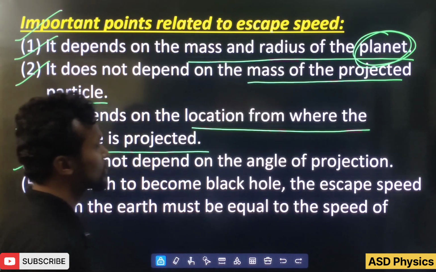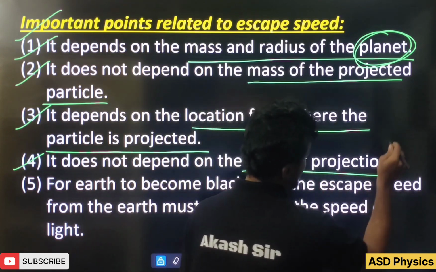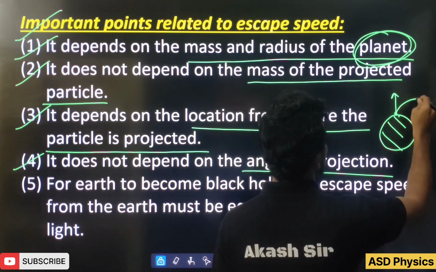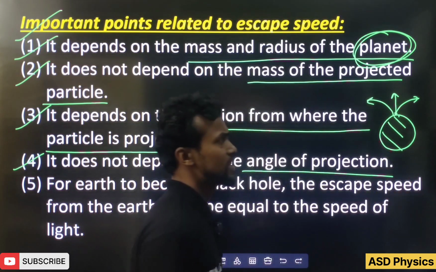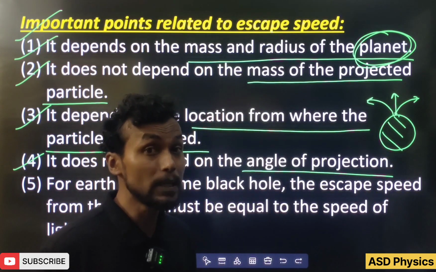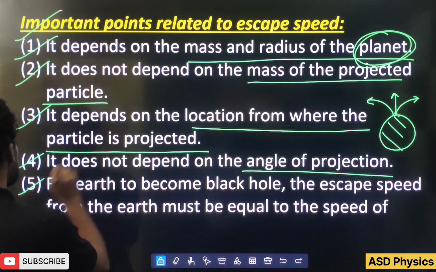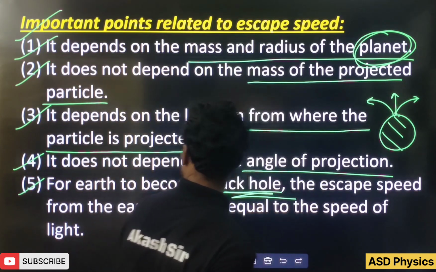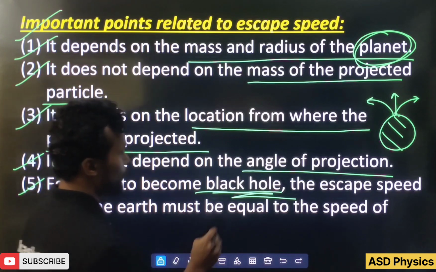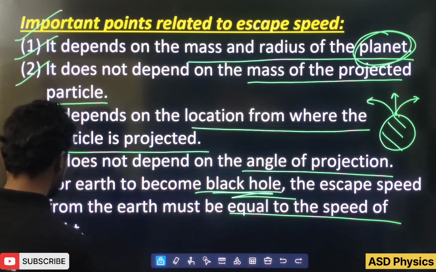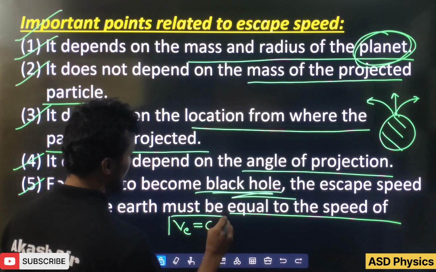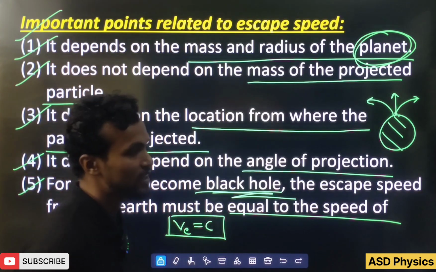Fourth, it does not depend upon the angle of projection. That means if this is the planet, you can throw in any direction, in this direction, this direction, or this direction. That's why we are using the word escape speed. Last one, students, very important concept: for Earth to become a black hole, the escape speed from the Earth must be equal to the speed of light. That means VE should be equal to C, and then only will the Earth become like a black hole.